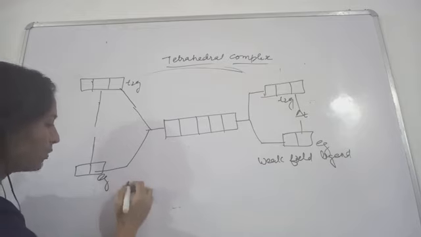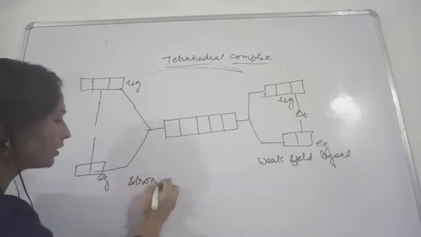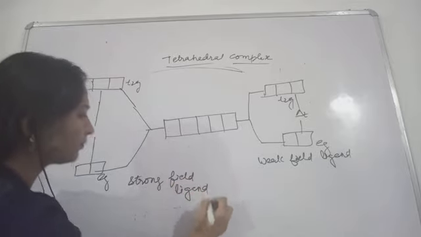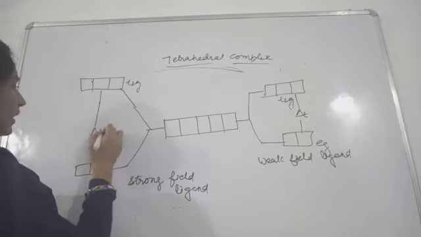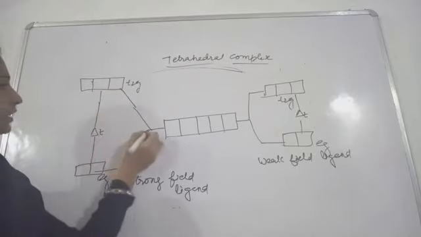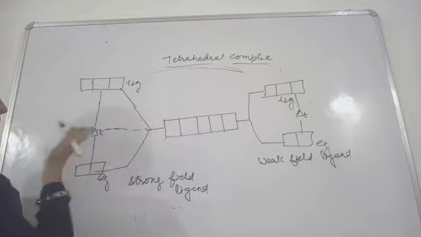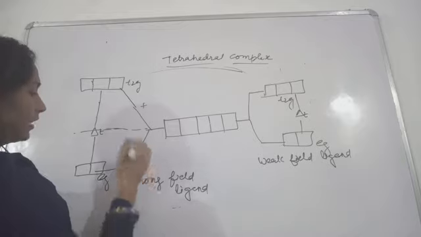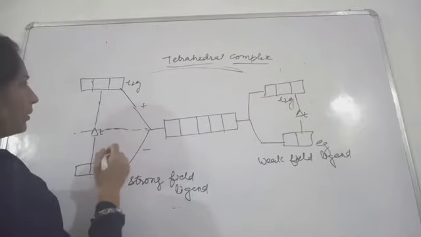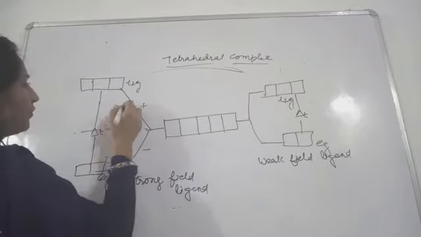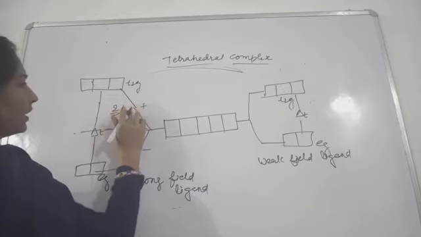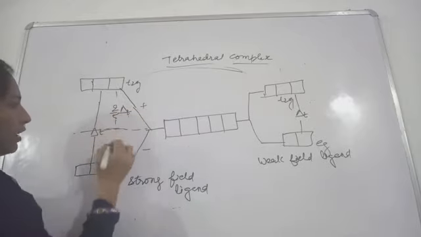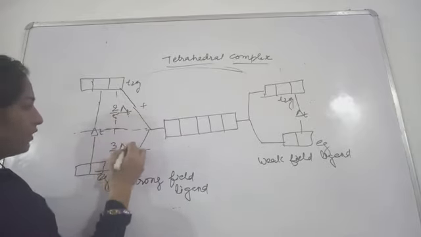More splitting will be caused by a strong field ligand. This is delta T, and here this will be the average energy. Positive means an increase in energy, and this is negative. This level will be 2 by 5 of delta T, and this one will be 3 by 5 of delta T.